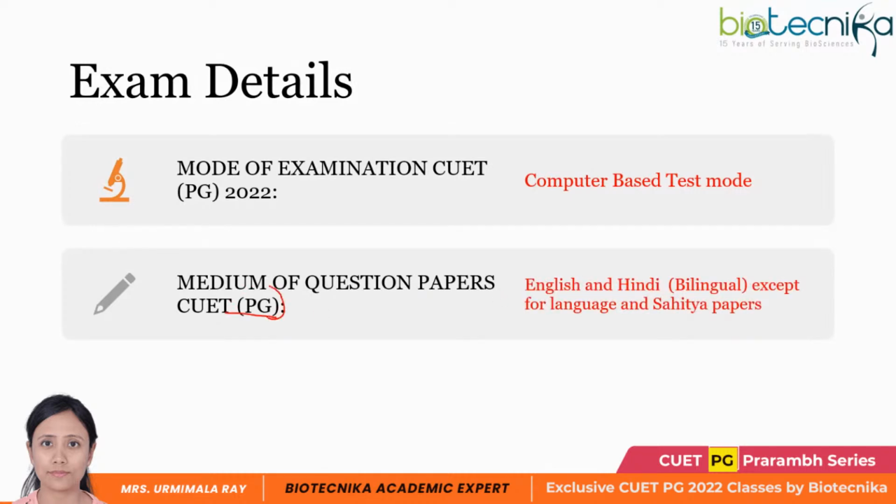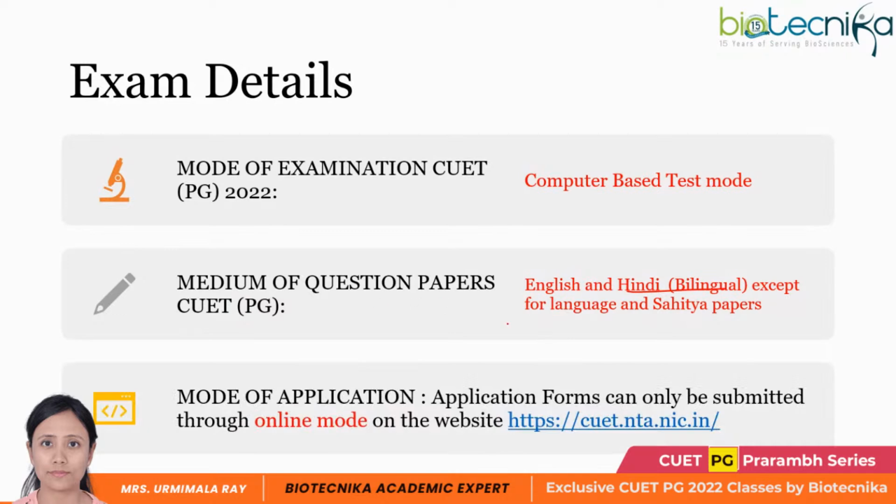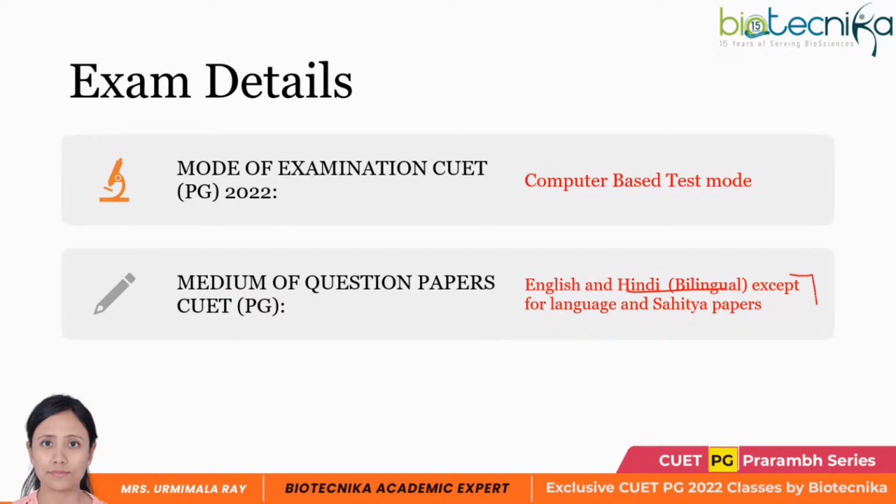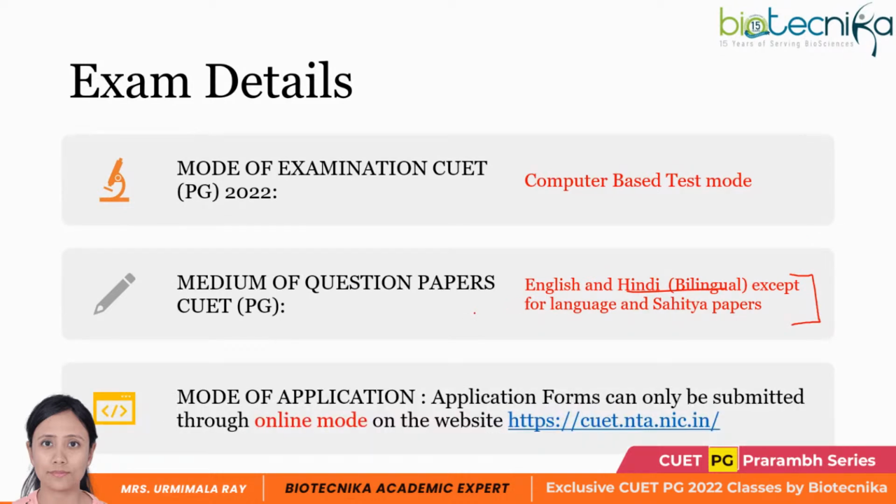So, please note this is for PG. There is QAT UG also. Now, this is for the undergraduate students who are going to take admission in PG. You will get English and Hindi bilingual, except for language and Sahitya papers also. Okay, so there are a lot of subjects actually in QAT PG, including everything: commerce, arts, computers, everything, science. So we'll just focus on what is in our domain, right?